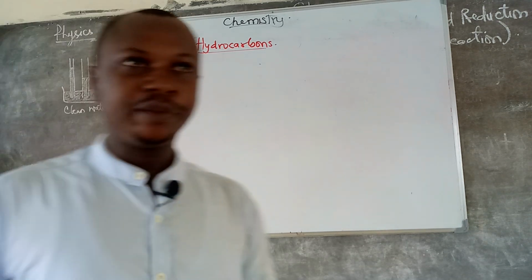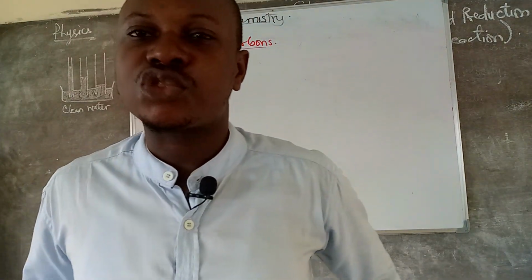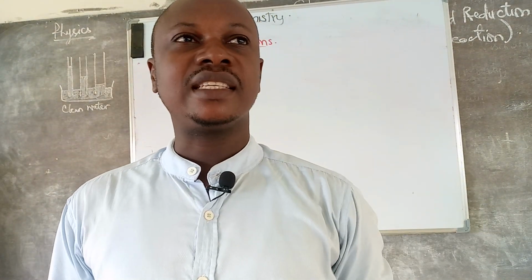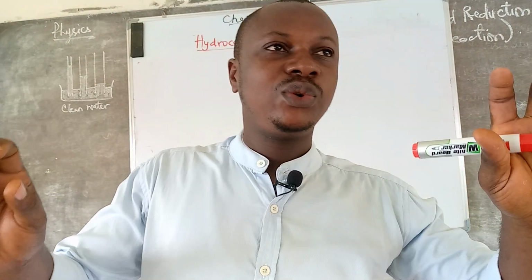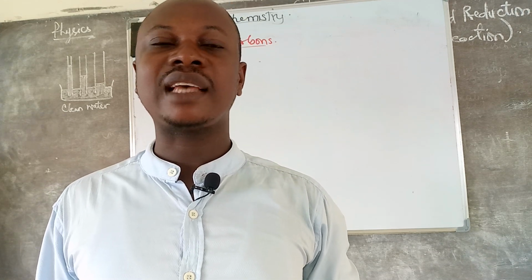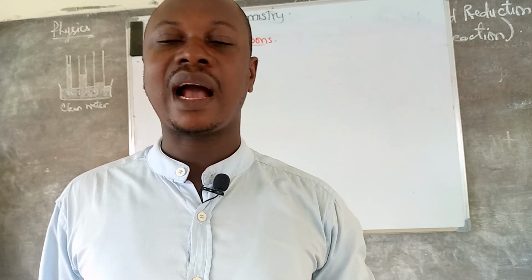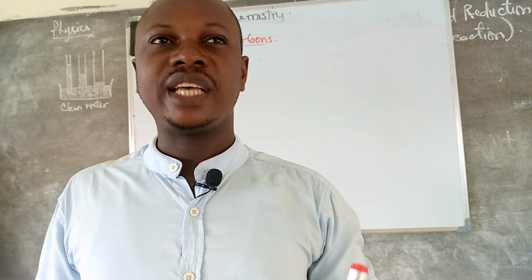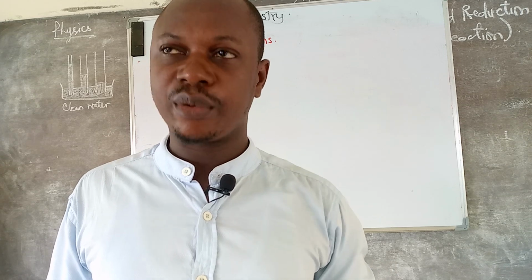Hydrocarbons is the topic for today. We'll simply check the definition, the sources, and the classification. Just as the name implies, hydrocarbon means there are two elements there, hydro and carbon. So it is an organic compound which contains only hydrogen and carbon. An organic compound containing hydrogen and carbon is simply referred to as hydrocarbon.